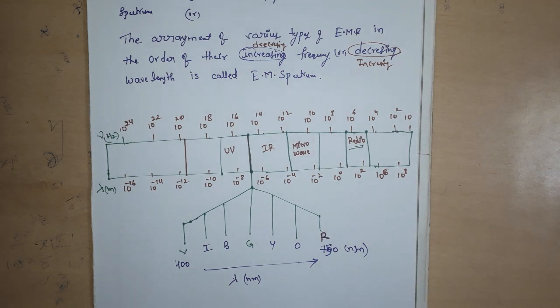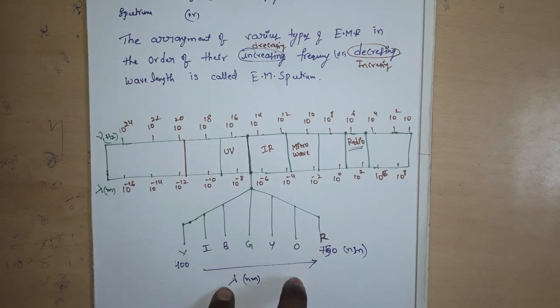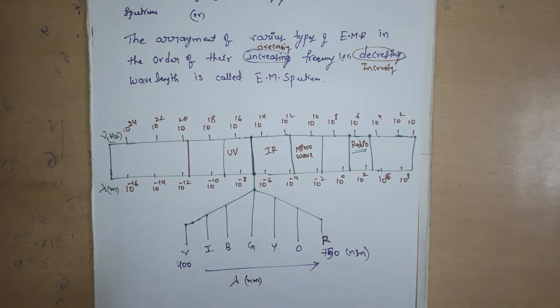So next one, rainbow is a spectrum. Rainbow is an arrangement of colors from violet to red. In this visible spectrum, the wavelength increases from violet to red.